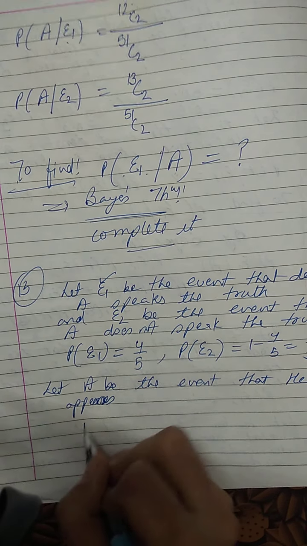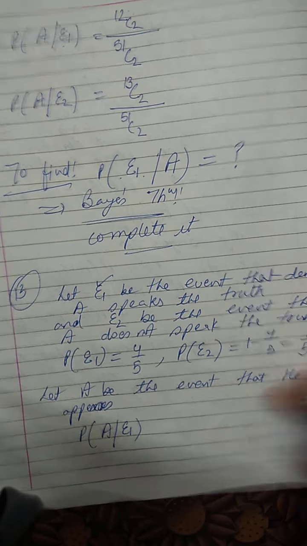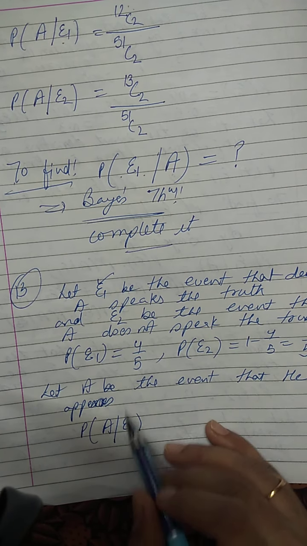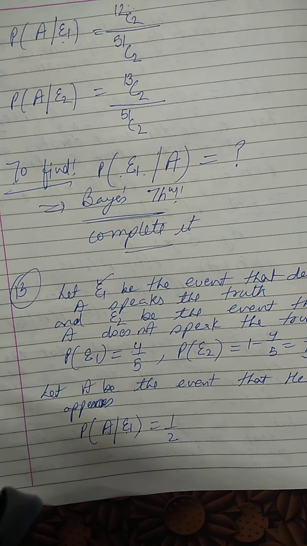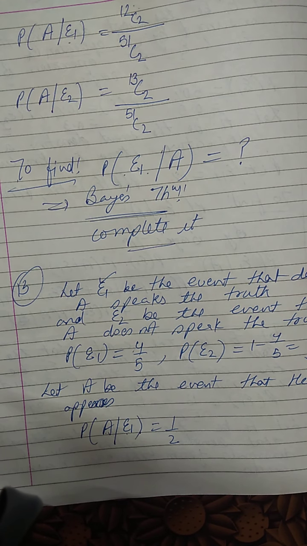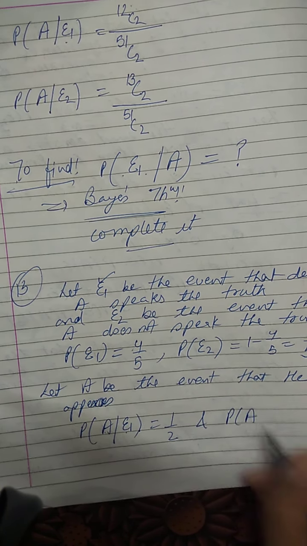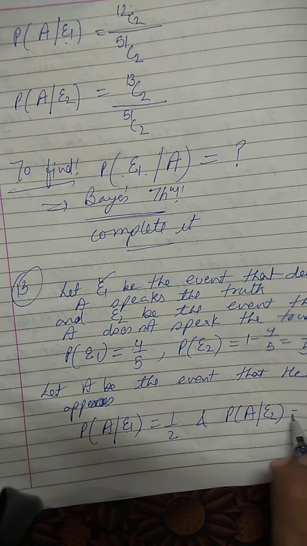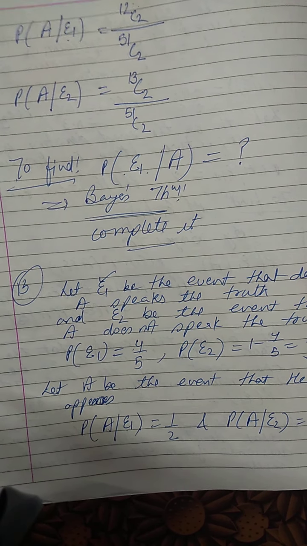So probability that head has appeared and it is occurring due to the first event, conditional probability, the person is telling the truth, head has also appeared, it is 1 by 2. And what is the next? The probability that the head appears but it is occurring due to the second case, that also will be 1 by 2 only. And the probability that head appears but it is false, that also will be 1 by 2, right?